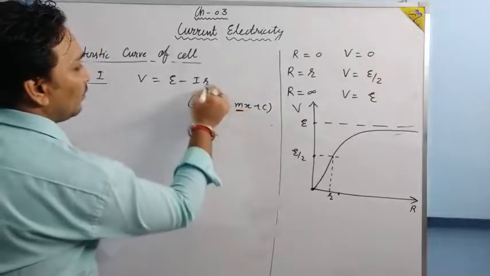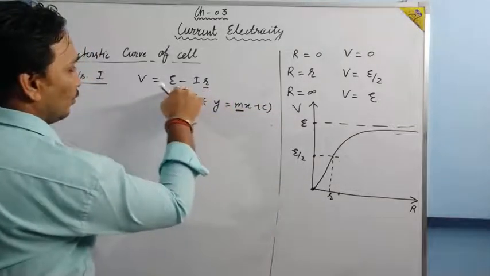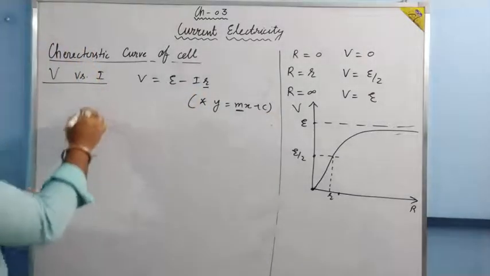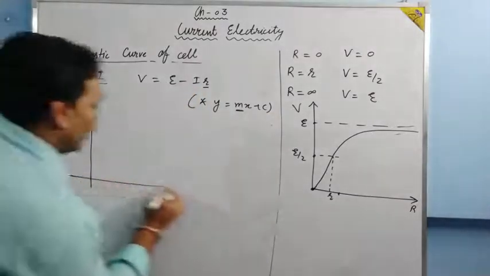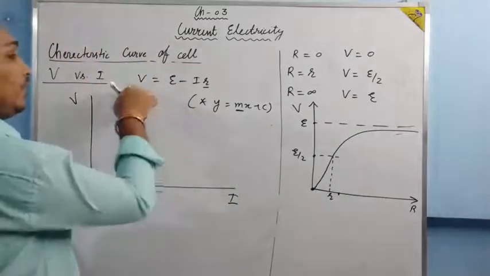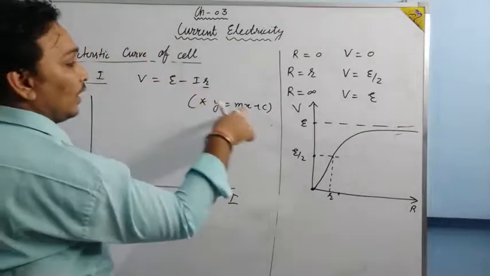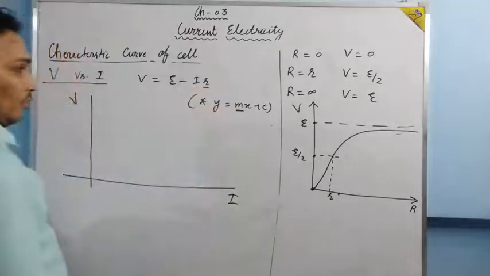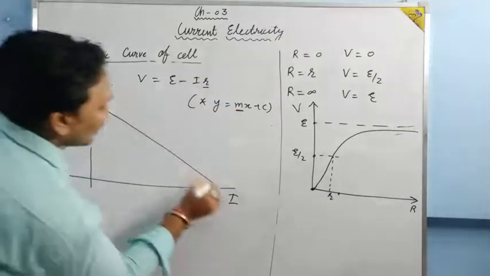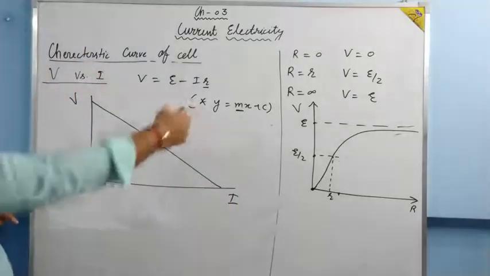In place of m, here it is r. To be more specific, it is minus r. In place of c, it is E. How will that graph be drawn now? If I take here I, here V, in place of y it is V, in place of x it is capital I. Okay? So how will the graph be drawn? The graph will go like this. Straight line. Straight line equation.